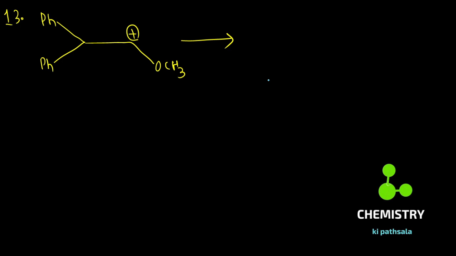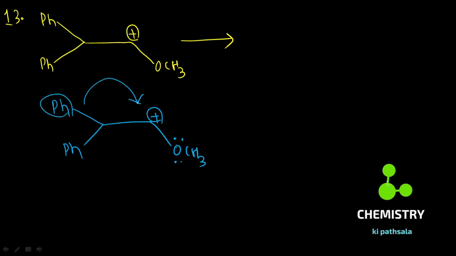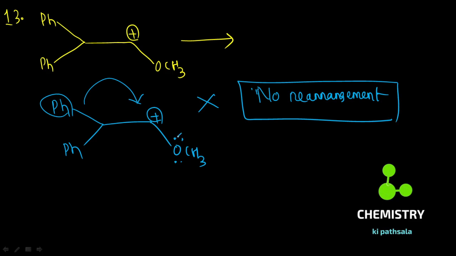Okay, one more question is there, sorry for that. Ph is there, and this is OCH3 is there. Now you shift one phenyl group? Don't do it, because there is no rearrangement there. No rearrangement, because the carbocation is already stabilized by mesomeric effect, so therefore no need of rearrangement.